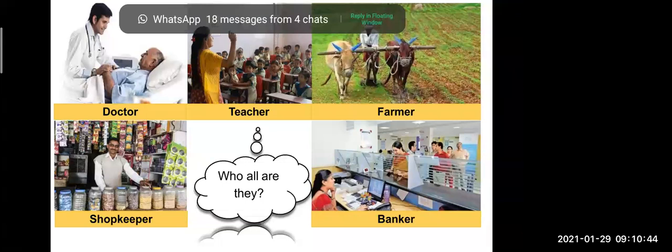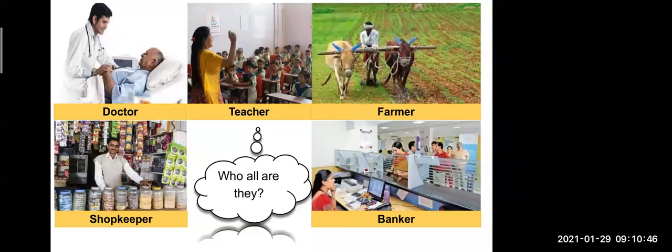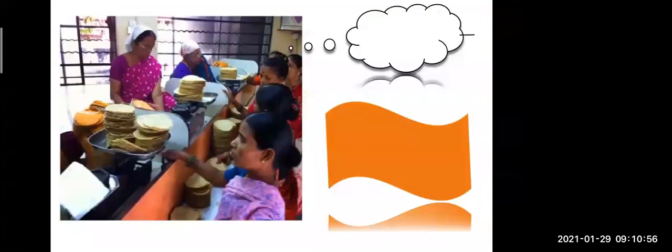was a banker. Okay, so these are all different types of occupation which we do in our life to fulfill our needs. Further, we are going to see more occupations. Okay, now see this picture. What do you see in this picture, what things are going on, who are they and what are they doing?